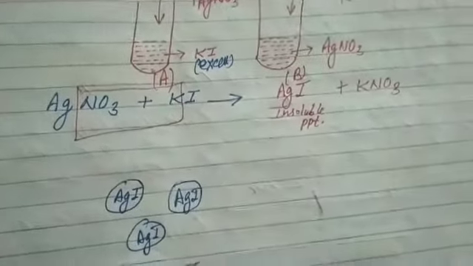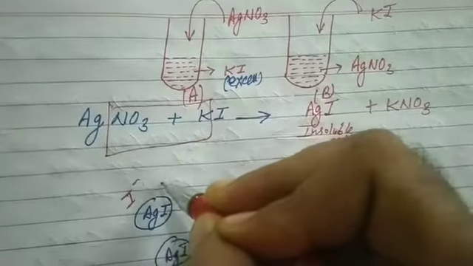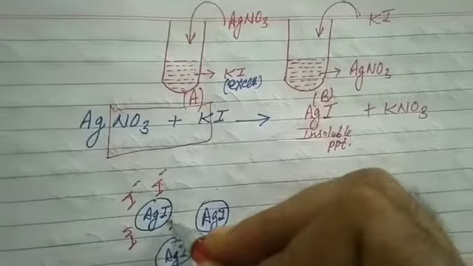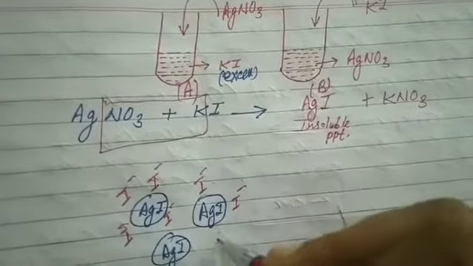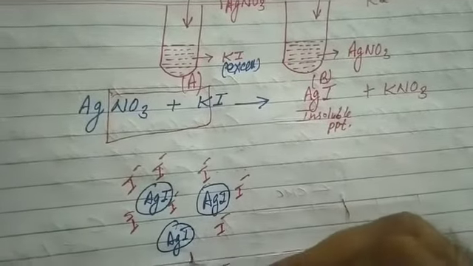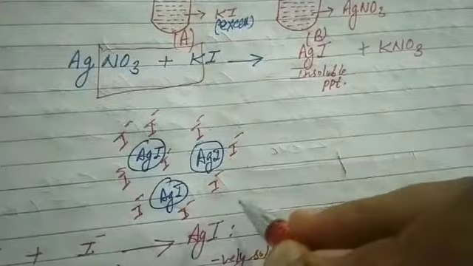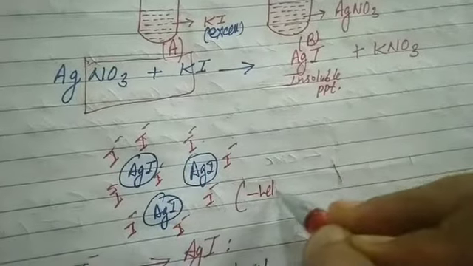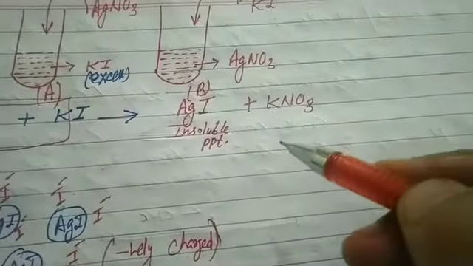What will happen? Iodide ions are adsorbed on the surface and lead to the formation of a negatively charged colloidal solution.